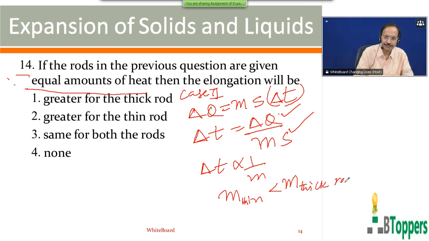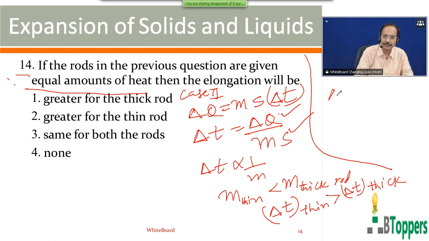Both the rods have the same length and are made of the same material. Therefore the rise in temperature for the thin rod will be larger than the rise in temperature for the thick rod. The increase in length can be written as alpha into original length into increase in temperature.